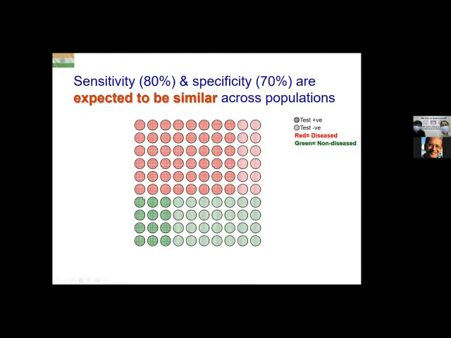Amongst my green circles, the non-diseased, 70% will be dotted because my specificity is 70%. So that means CRP negative would be 70% of these green dots. And the rest will be filled up accordingly. So on the top right, the remainder will be dotted red circles. On the bottom left, the remainder would be hatched green circles. So this is now what I have in my second population.